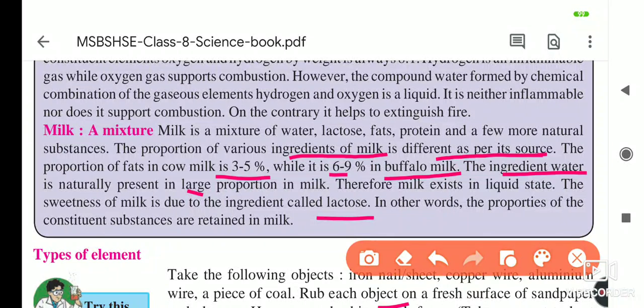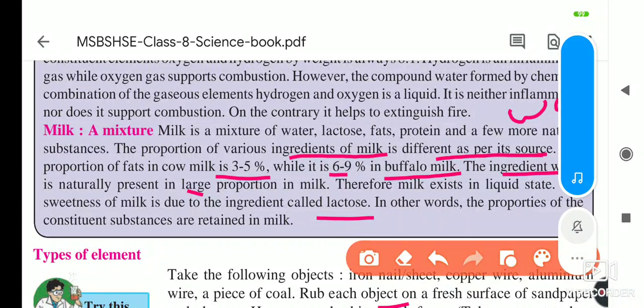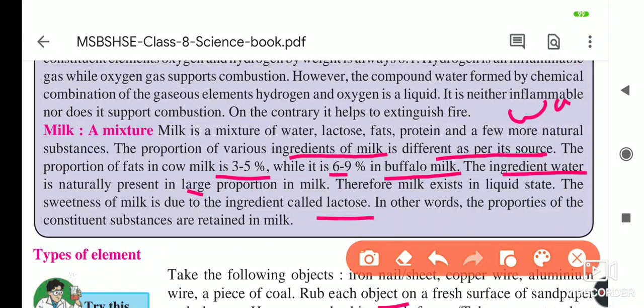As you know, water is a liquid, and milk is also a liquid, so milk shows the liquid property. Lactose sugar tastes sweet, and the milk is also a little bit sweet. Fats are also present inside it. When we boil it, we get a kind of layer, which we call malai, on the surface of the milk. So fat, sugar, and water show their own properties inside the milk, and that's why milk is a mixture, not a compound. Understood, all of you?